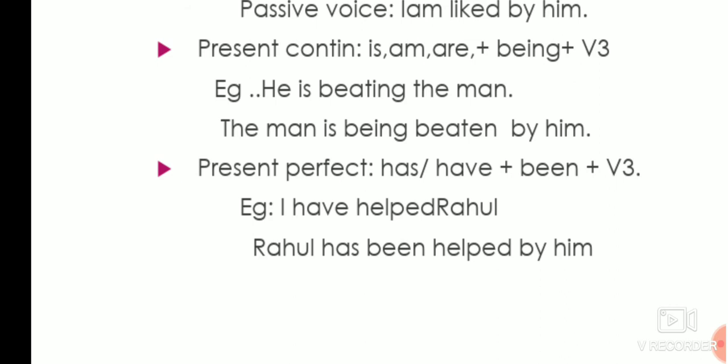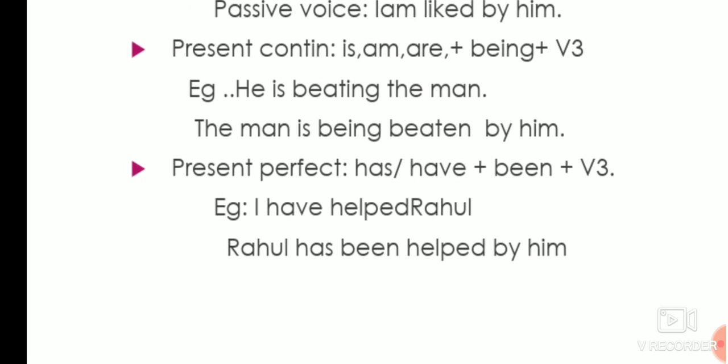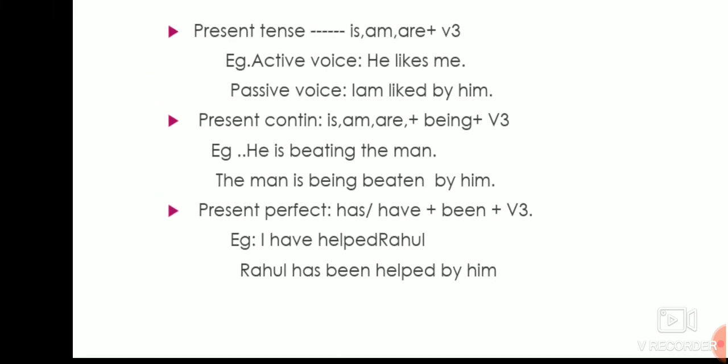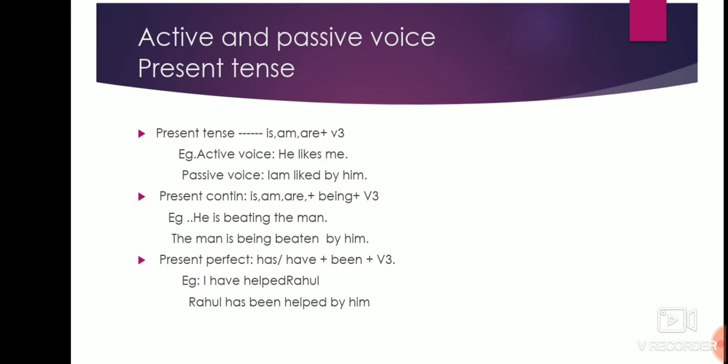So if you see the verb third form in the sentence, with by him and words like that, understand it's passive voice and you have to change it into active. When you see an active sentence, you have to change it into passive. Present perfect: has, have plus been plus verb third form. I have helped Rahul. Now how will you change it? Rahul has been helped by him. With Rahul you cannot use have, it is a noun, the name of a person, so you use has. So this is the present form: simple present, present continuous, present perfect.